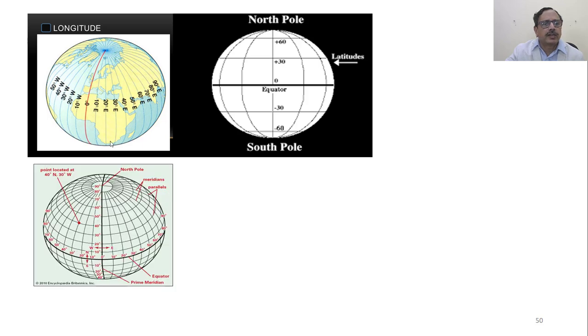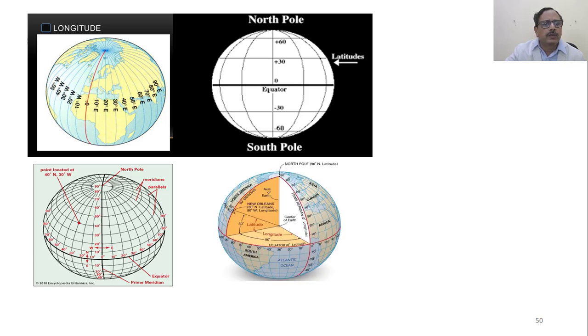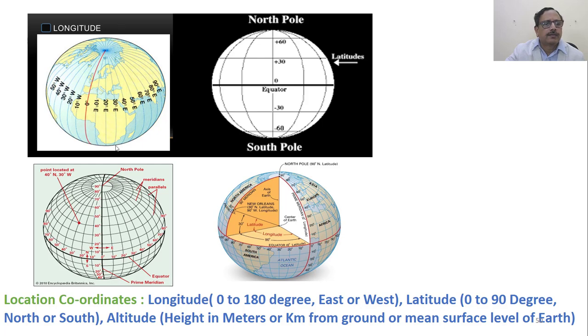So let's understand the longitude and the latitude. Longitude is the vertical lines through the two poles. This is your prime meridian, as we can see here. On the latitude side, you have horizontal lines. So the equator is the main latitude, the main circle. Then you have the Tropic of Cancer, the Tropic of Capricorn, then the Arctic Circle, and the two poles.